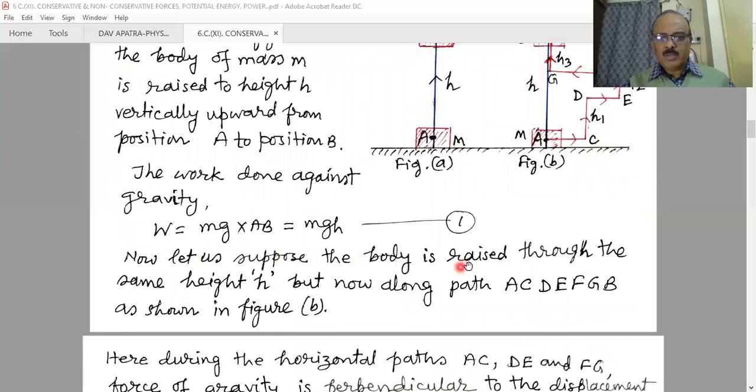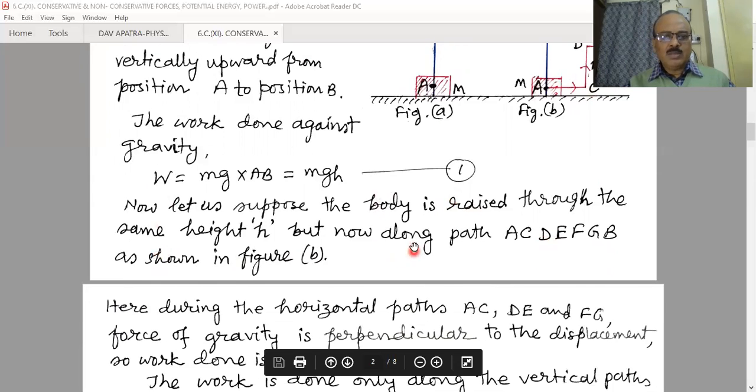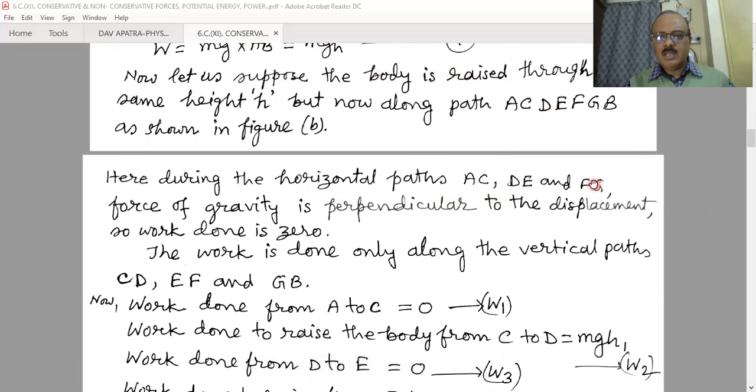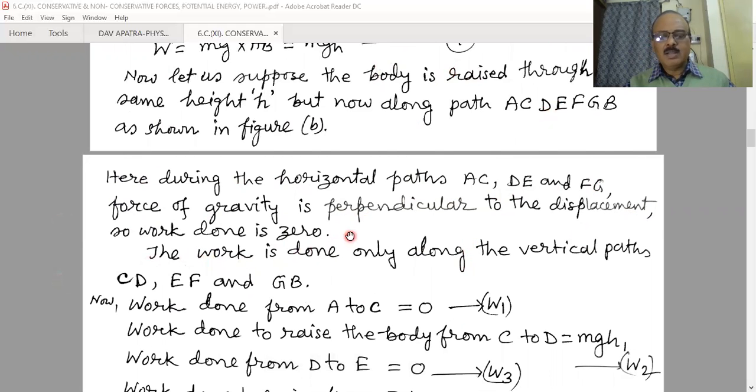Now let us suppose the body is raised through the same height h, but along the path A, C, D, E, F, G, B, as shown in figure diagram B. During the horizontal paths AC, DE, and FG, the force of gravity is perpendicular to the displacement, so the work done is zero. Work is done only along the vertical paths CD, EF, and GB.